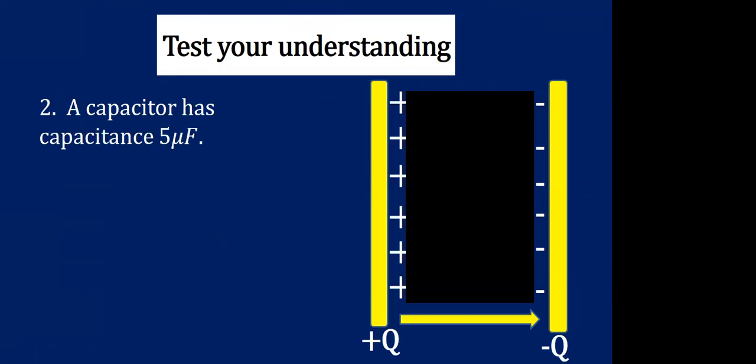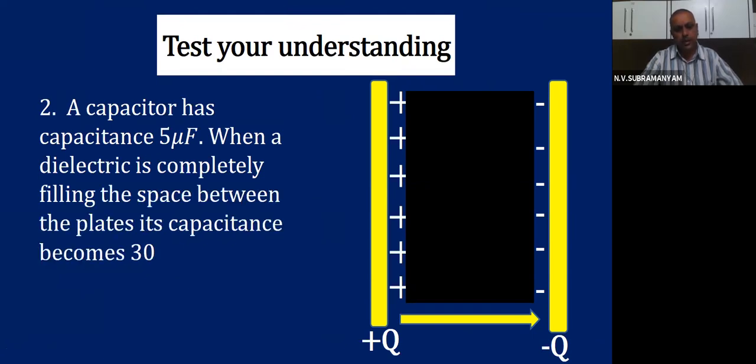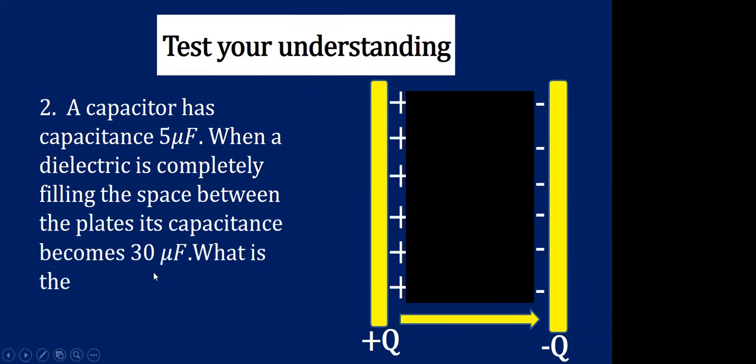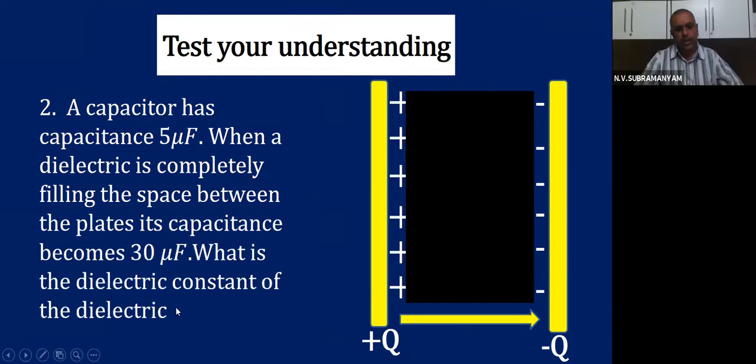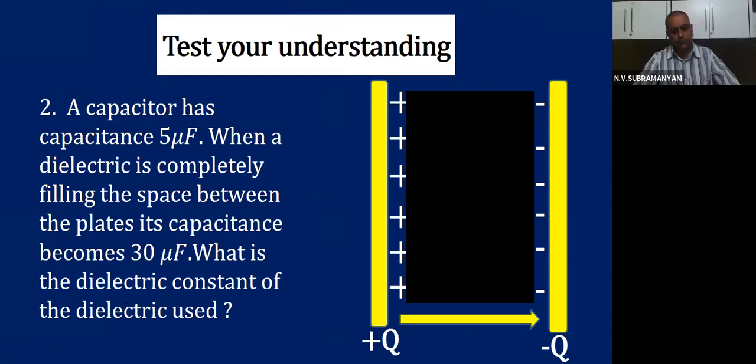Second question. A capacitor has capacitance 5 microfarad. When a dielectric is completely filled, filling the space between the plates, its capacitance becomes 30 microfarad. What is the dielectric constant of the dielectric used? So the dielectric has increased the capacitance from 5 to 30. You can use the formula C is KC0, then you will get the answer. So that brings me to the end of the session.